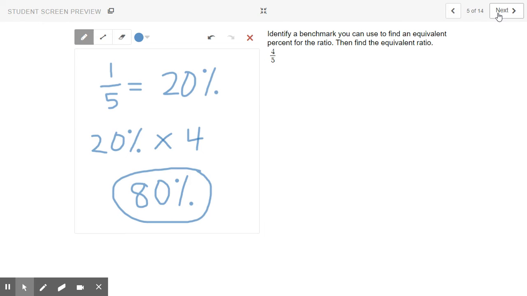Identify a benchmark you can use to find the equivalent percent for the ratio. 4/5 comes from 1/5. 1/5 equals 20%. That's something you should memorize. If 1/5 is 20%, 4/5 is 4 times that amount. So the answer is 80%.